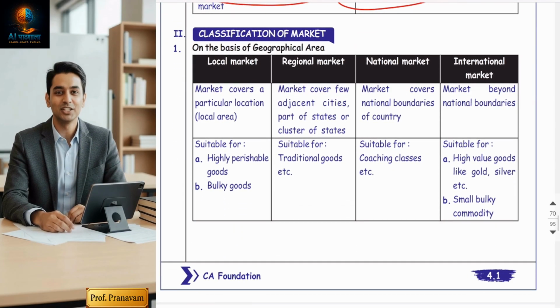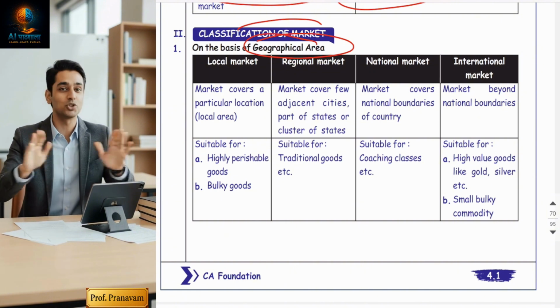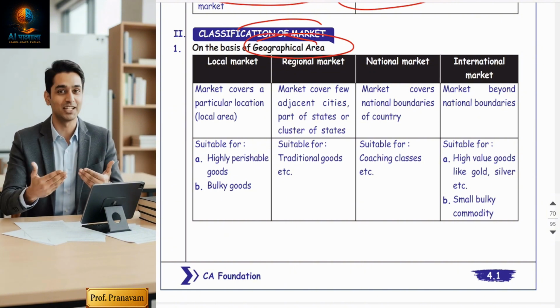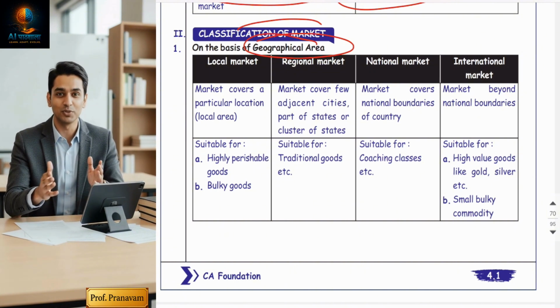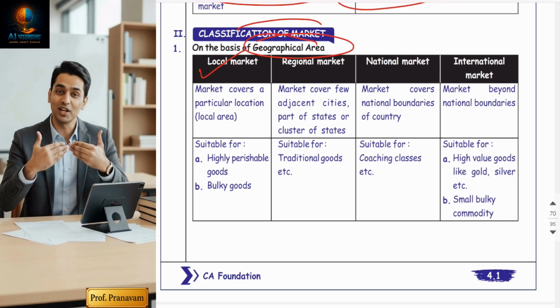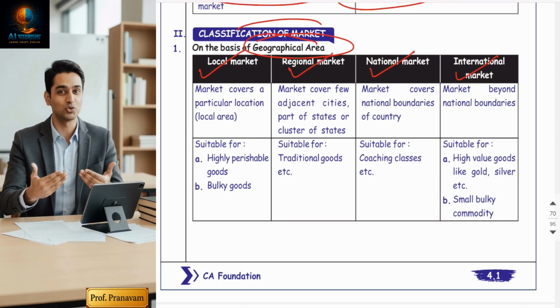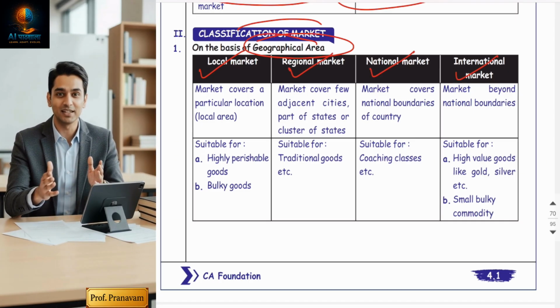Next. The second classification of the market is done on the basis of geographical area. Markets are classified by the area coverage also. Now, there are four types of market: local market, regional market, national market, and international market. Now, let's go one by one.